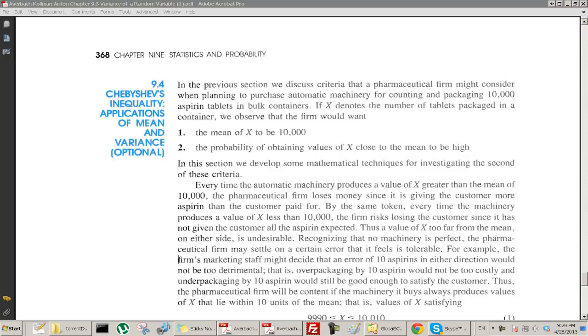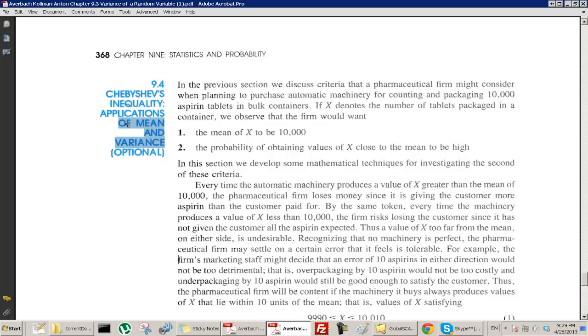Okay, this is the next lecture in statistics and probability. This is called Chebyshev's, pronounced Chebyshev. It's a Russian name, so the name is actually not spelled correctly, but we don't use Russian letters, so we can't spell it correctly. Chebyshev's inequality, applications of mean and variance. So we've just been talking about the mean and variance of a random variable, and we're going to continue talking about that. This is going to be kind of a case where we can use it for something.